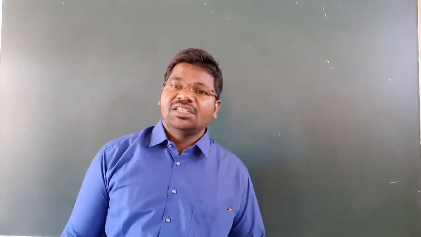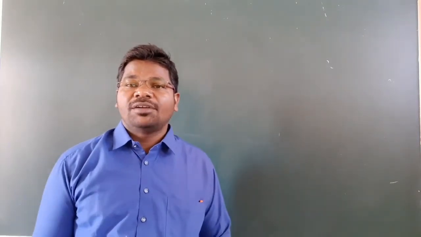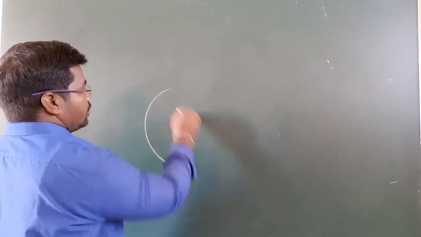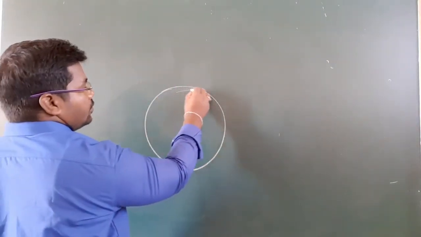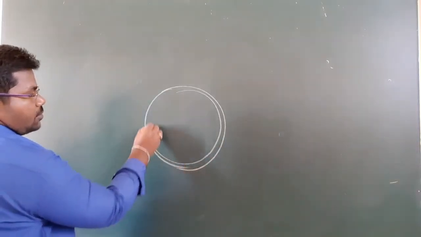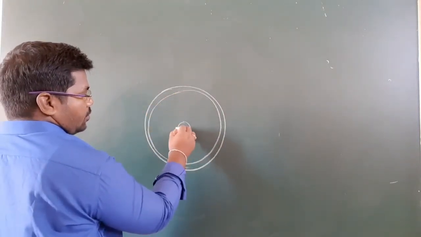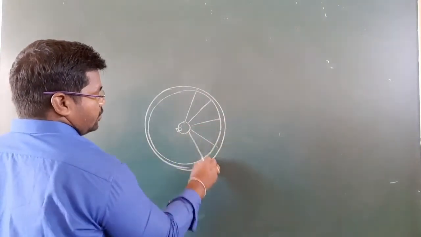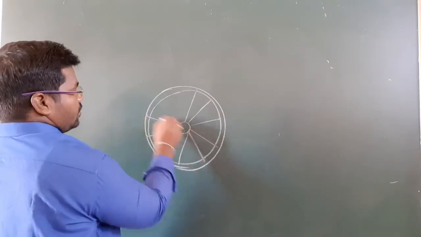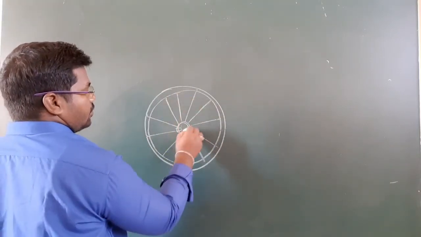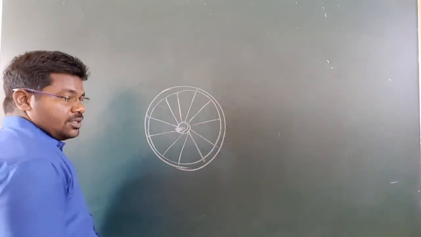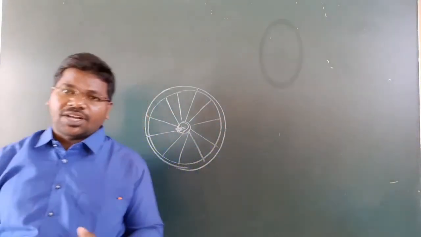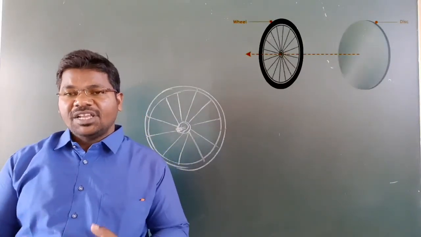The wheels of the bicycle are supported by spokes. These are spokes. While pedaling, the wheels are rotating.